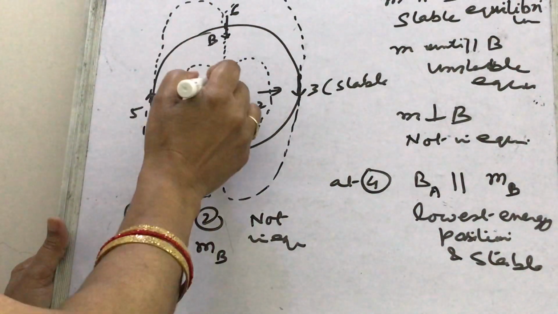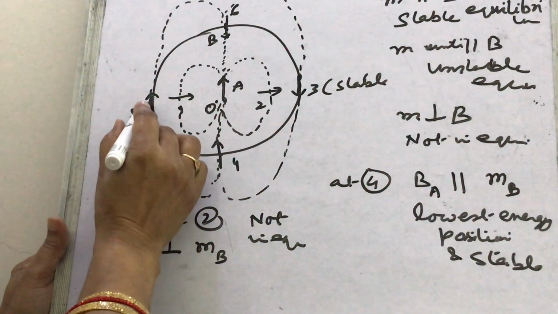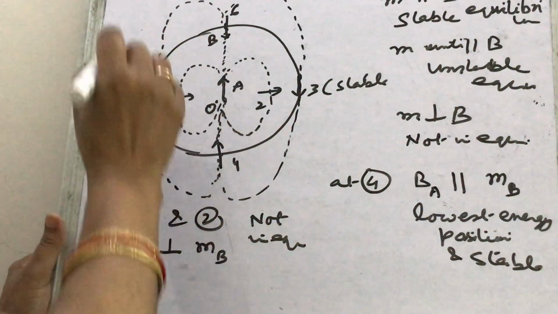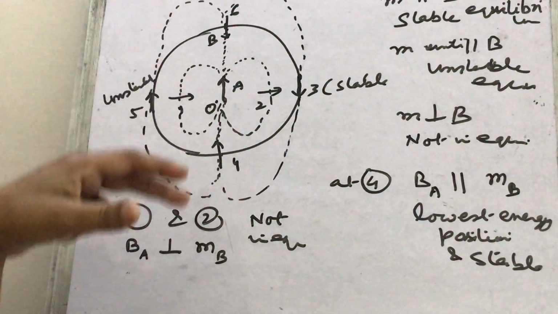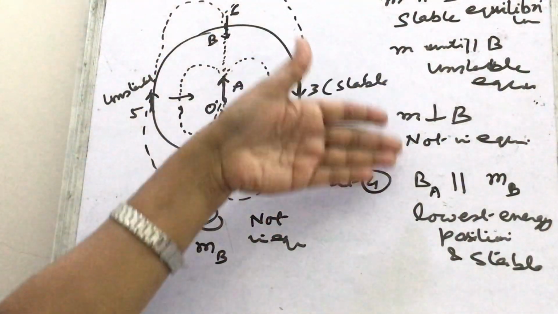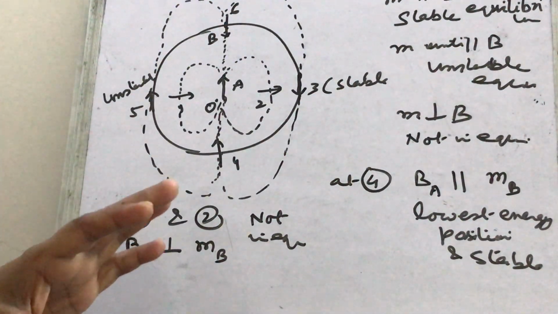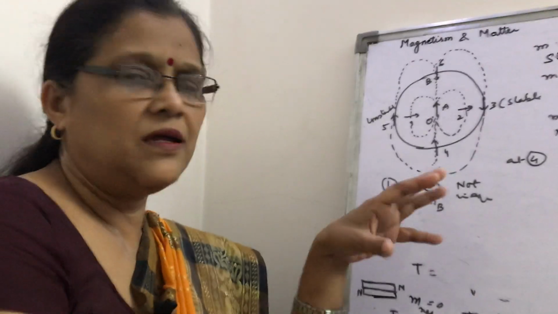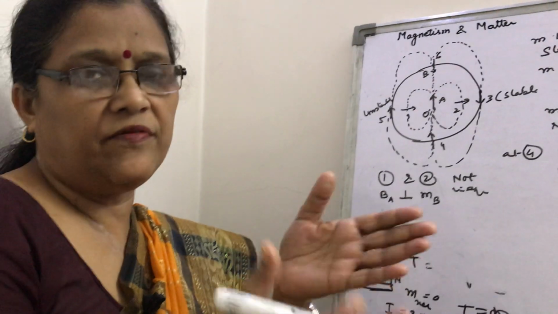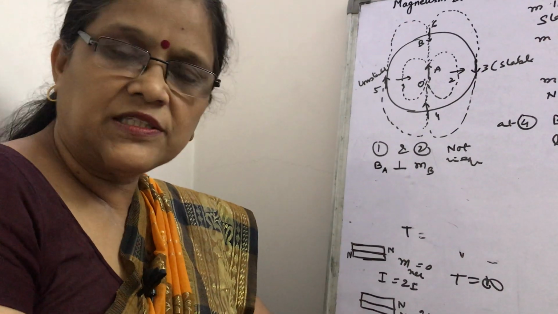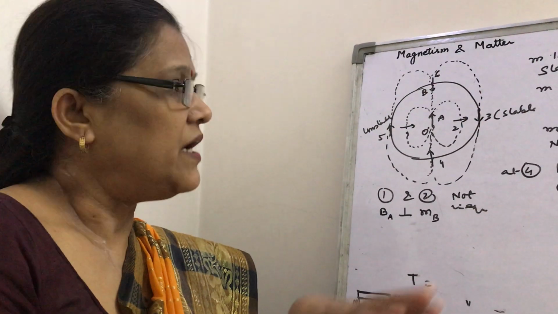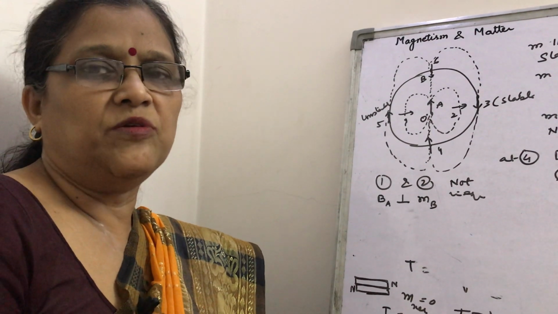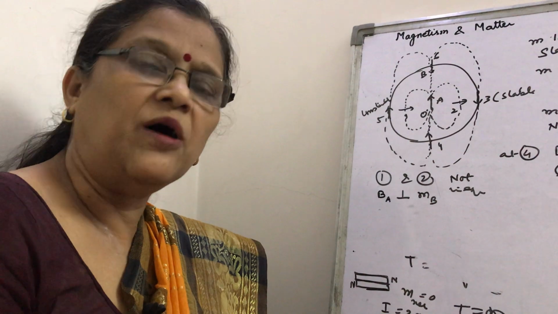What about 5? Look, the magnetic field line is here and this is needle 5, its arrow is in the upward direction. So this is unstable. In this way you have to suppose different cases by keeping in mind these three relations. So how to study magnetism and matter, and how to learn this topic: only by comparison, developing the analogy between electrostatics relations and all relations, and the magnetic effect of current you have already learned. So I hope that you have understood these relations, how to use them, and how to learn them.